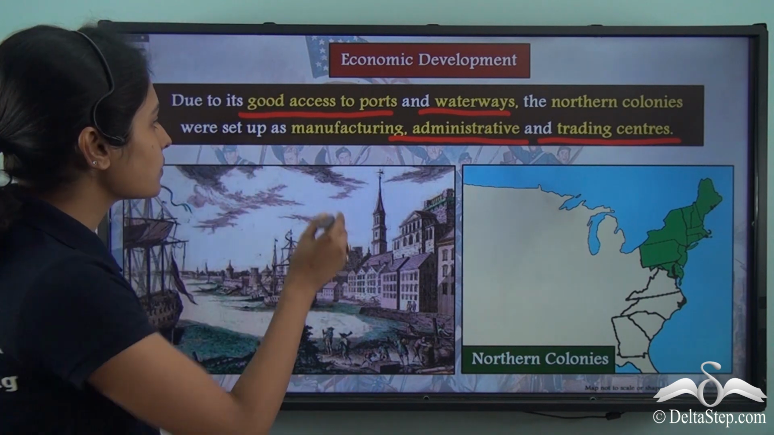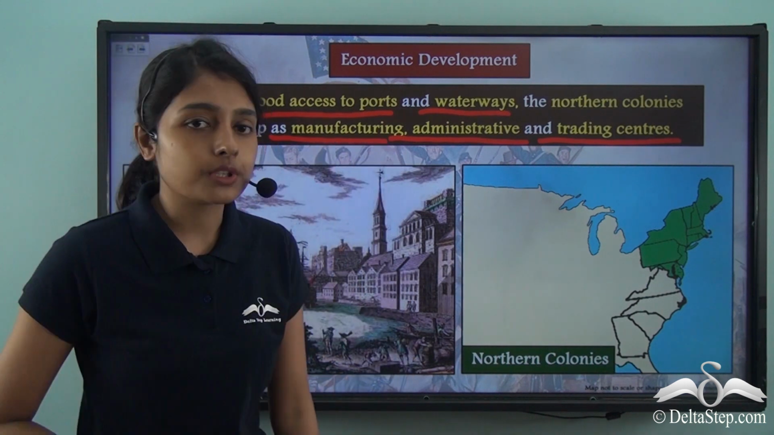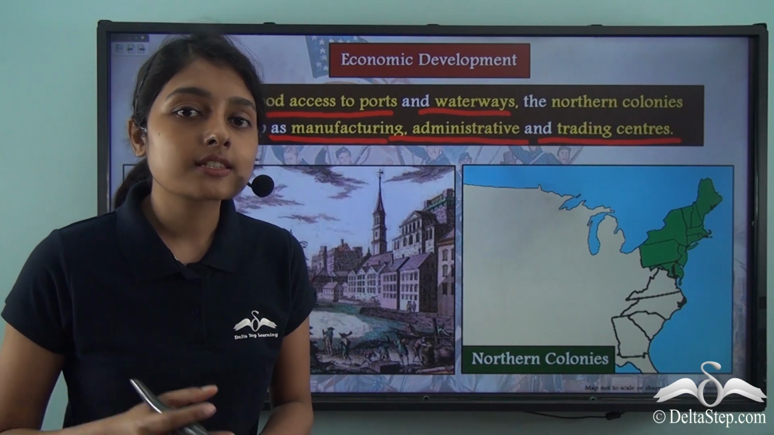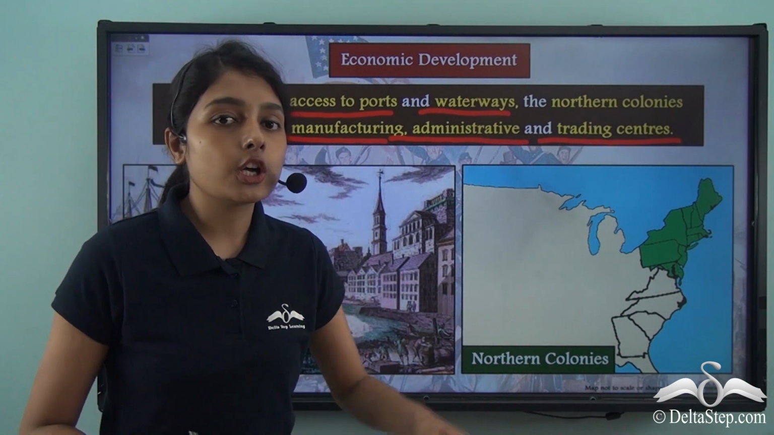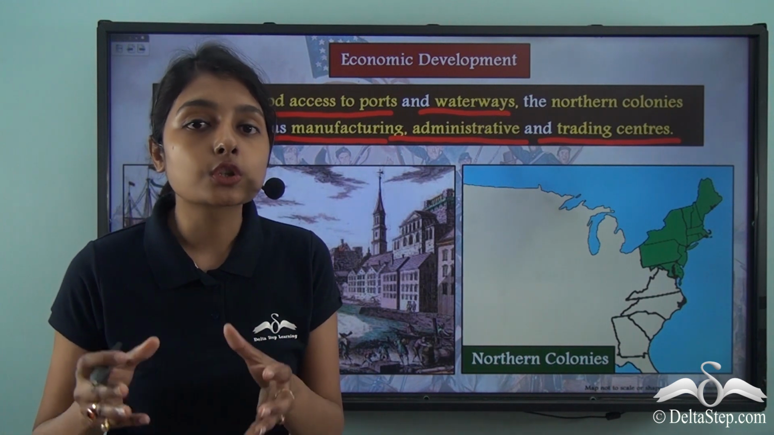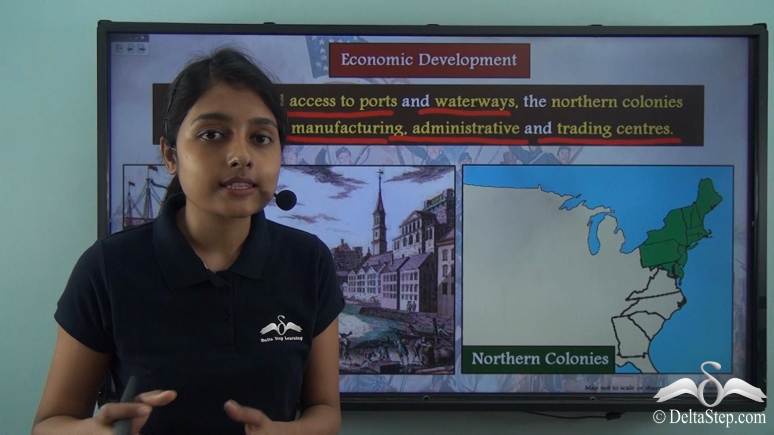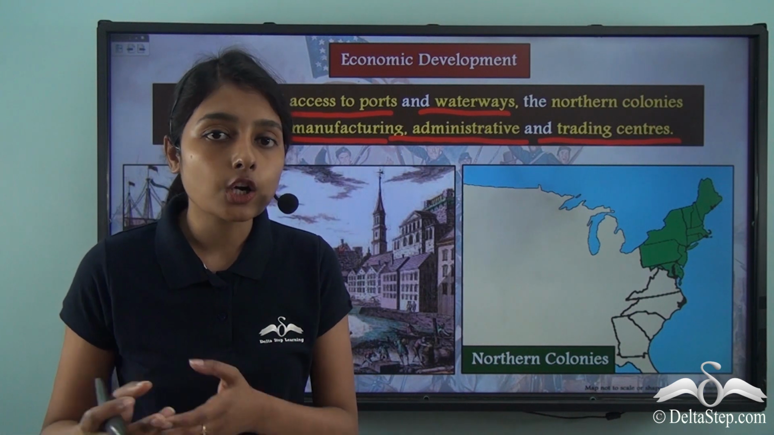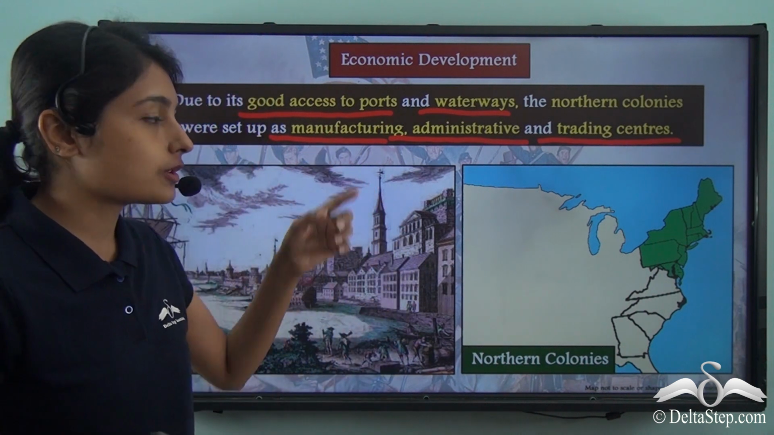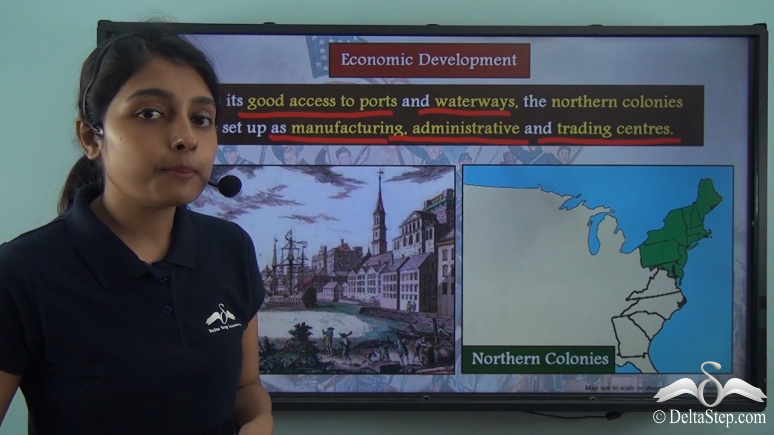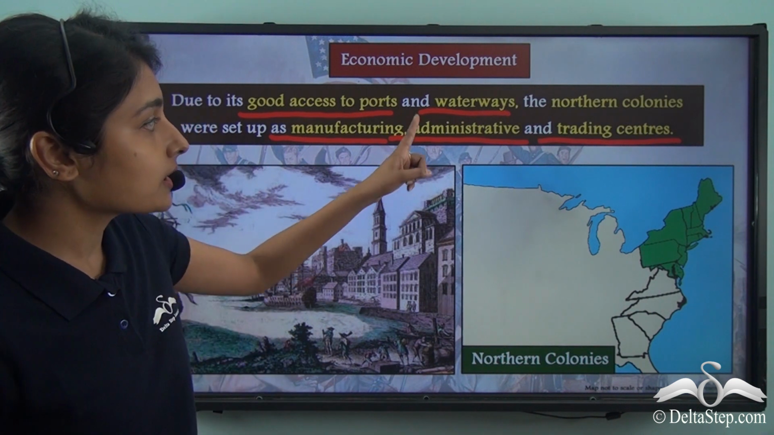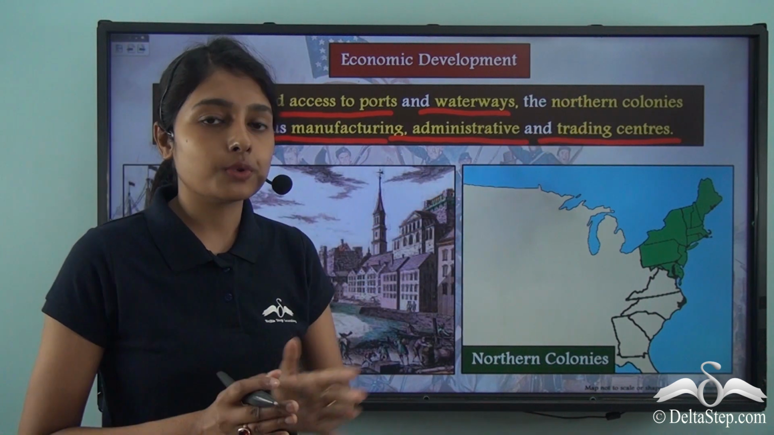The northern colonies were also important manufacturing units. This is because the southern colonies produced raw materials which were then sent to the northern colonies, and the northern colonies manufactured goods out of those raw materials that they procured from the southern colonies. This made the northern colonies important manufacturing units. Together with that, they were also important administrative and trading units.